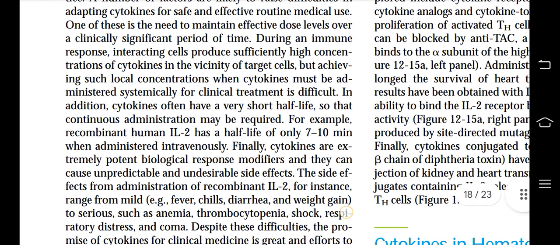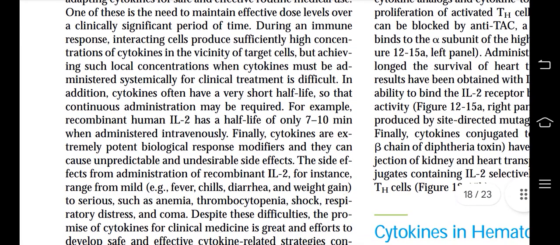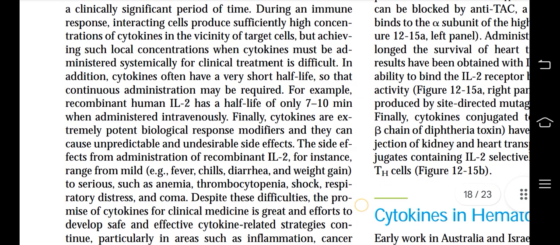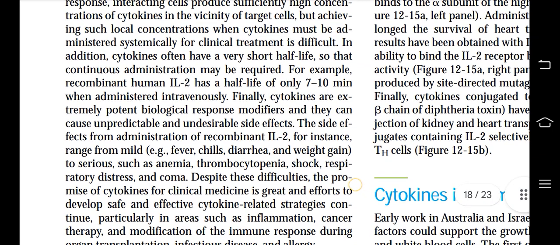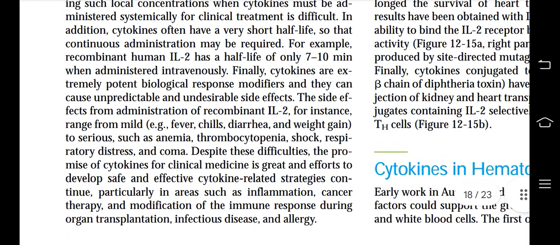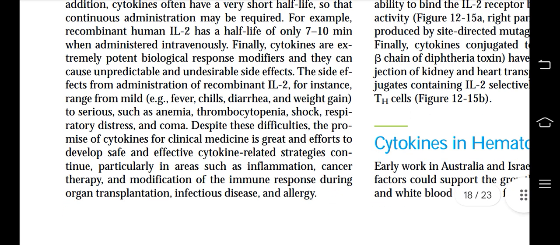For example, recombinant human IL-2 has a half-life of only 7 to 10 minutes when administered intravenously. Finally, cytokines are extremely potent biological response mediators and they can cause unpredictable and undesirable side effects. The side effects from administration of recombinant IL-2, for instance, range from mild, that means fever, chills, diarrhea, and weight gain, to serious such as anemia, thrombocytopenia, shock, respiratory distress, and coma.